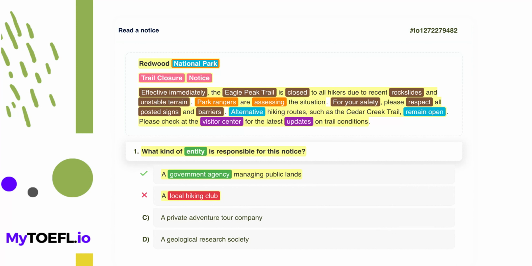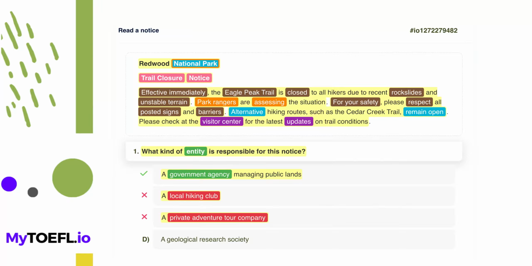Incorrect. Now let's take a closer look at option C, a private adventure tour company. This option mentions a private adventure tour company. The text refers to a national park, which is a public entity, not a private business. A private company would not have the authority to issue official closure notices for a public park.